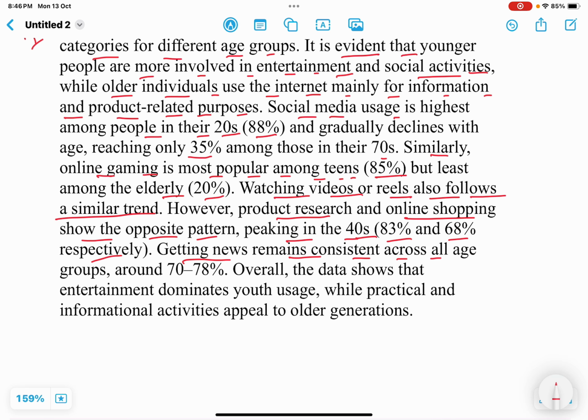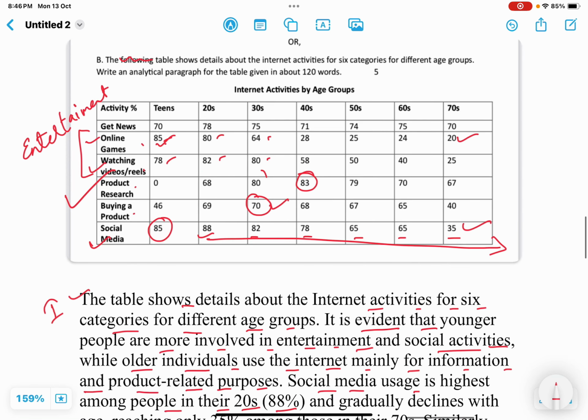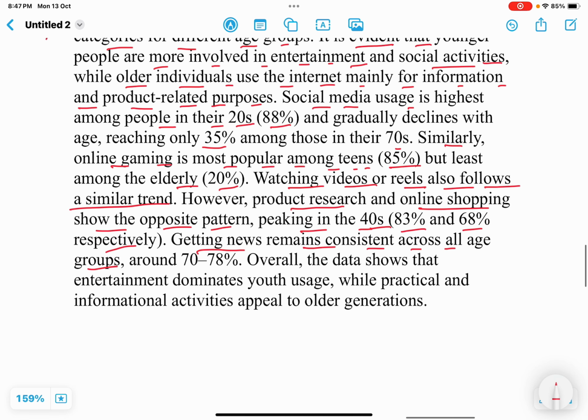Then getting news remains consistent across all age groups. See, in getting news, 70%, 78, 75, 71, 74, 75, 70. There is not a drastic variation. This is almost the same in all the age groups. So getting news remains consistent across all age groups, around 70 to 78%.